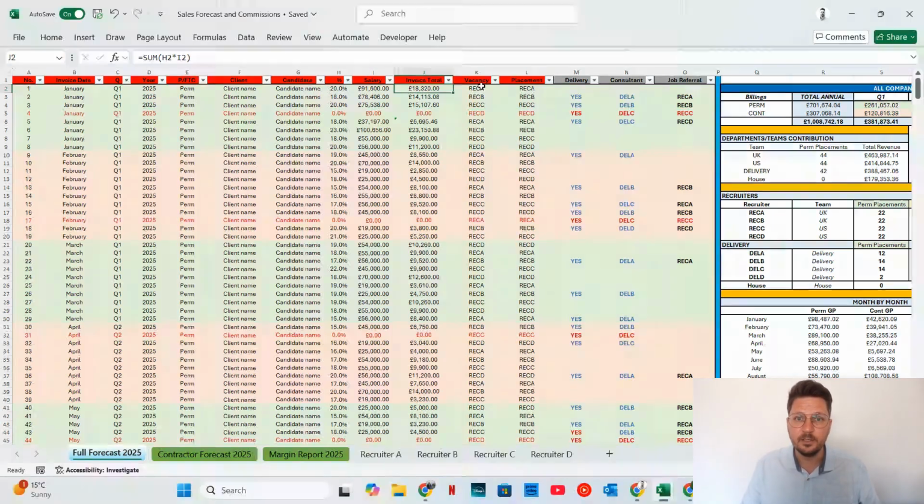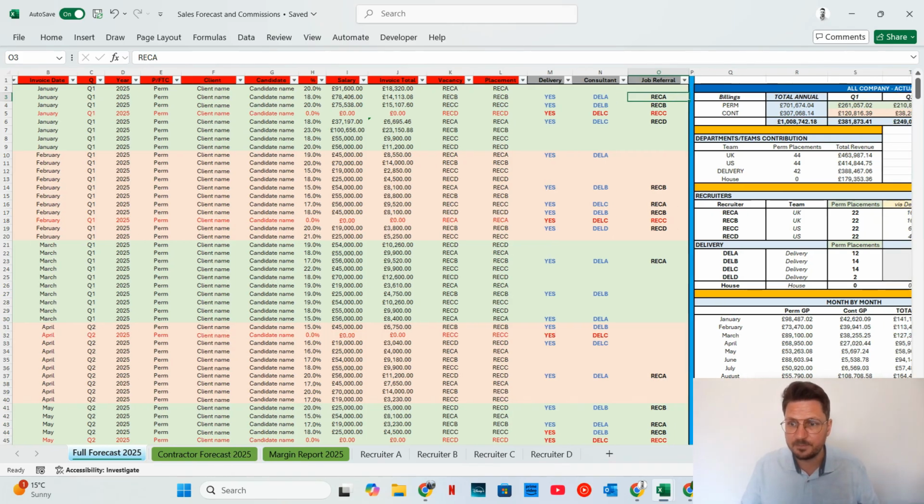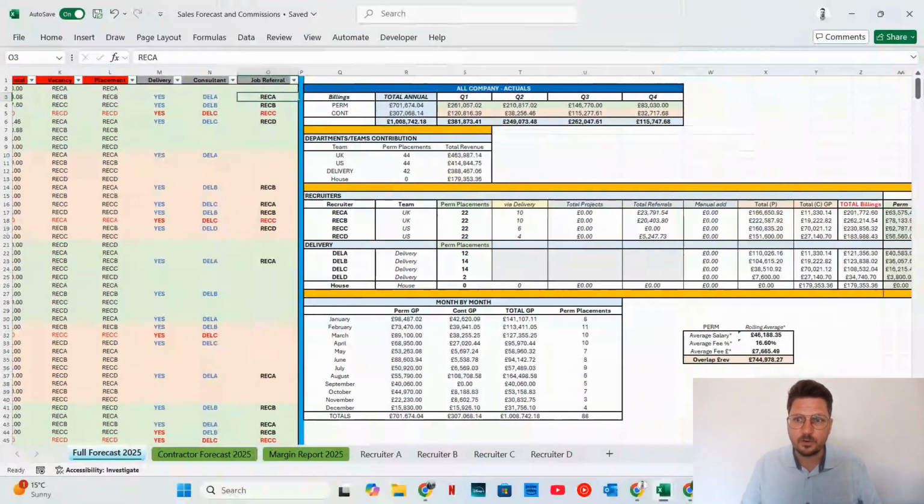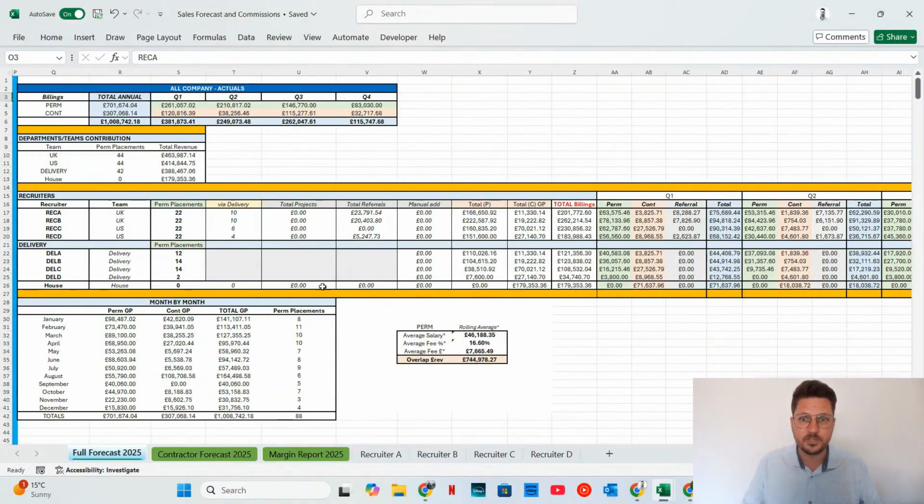Nice simple one. And then you've got things like your vacancy person, you've got your placement person, you've got whether delivery were involved and who the consultant was, or whether it was a job referral, because you might deal with referrals internally and reward team members based on referring roles. I don't know, but this particular business did.